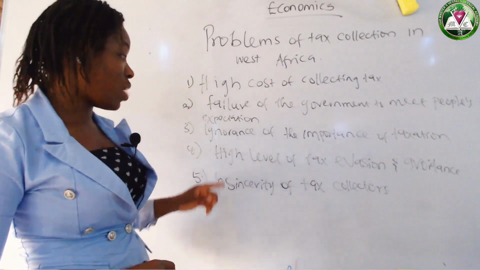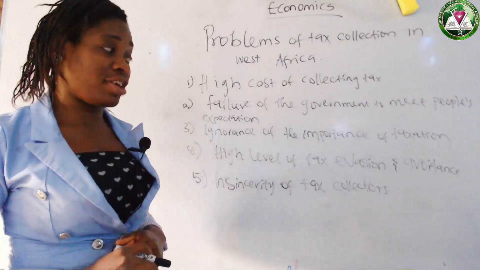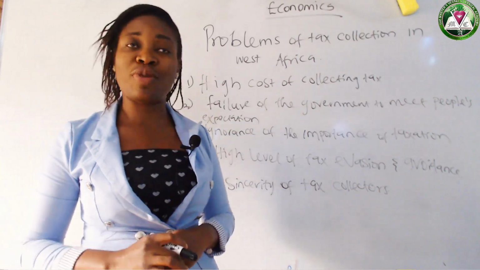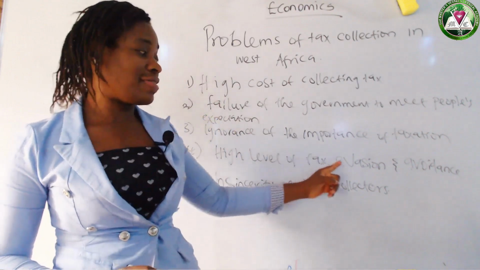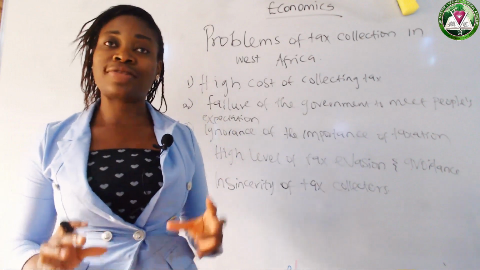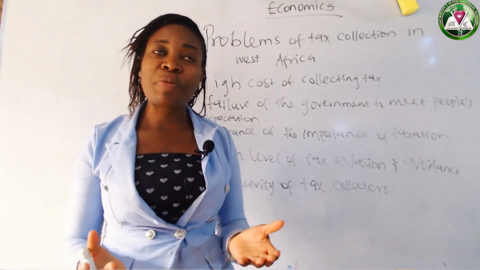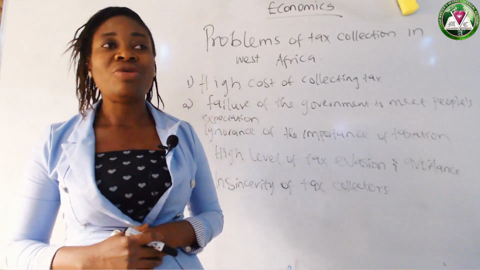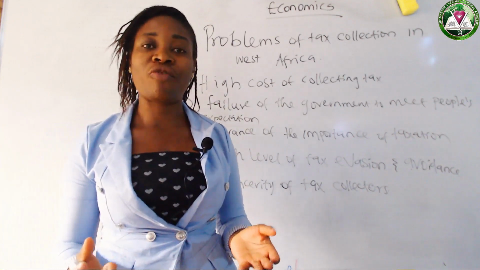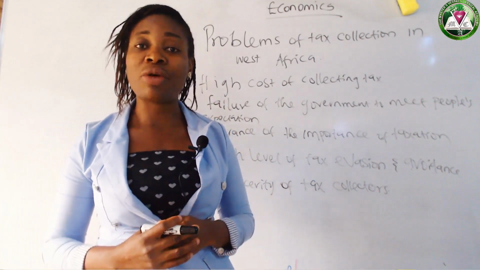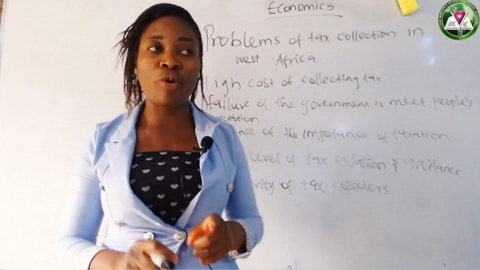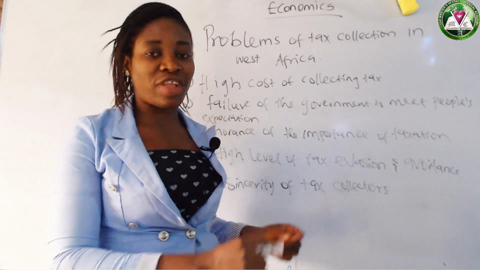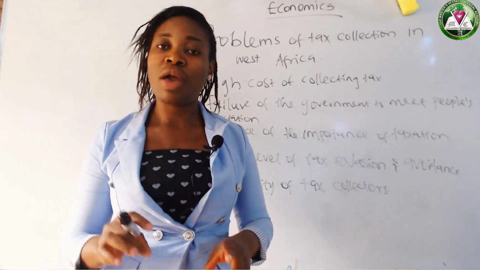Now let's look at the next one. We have a high level of tax evasion and avoidance. Remember, when we were talking about elements of tax, we mentioned tax evasion and tax avoidance. So what will the people do? The people will look for loopholes in the system of taxation, and they will run away from paying tax.